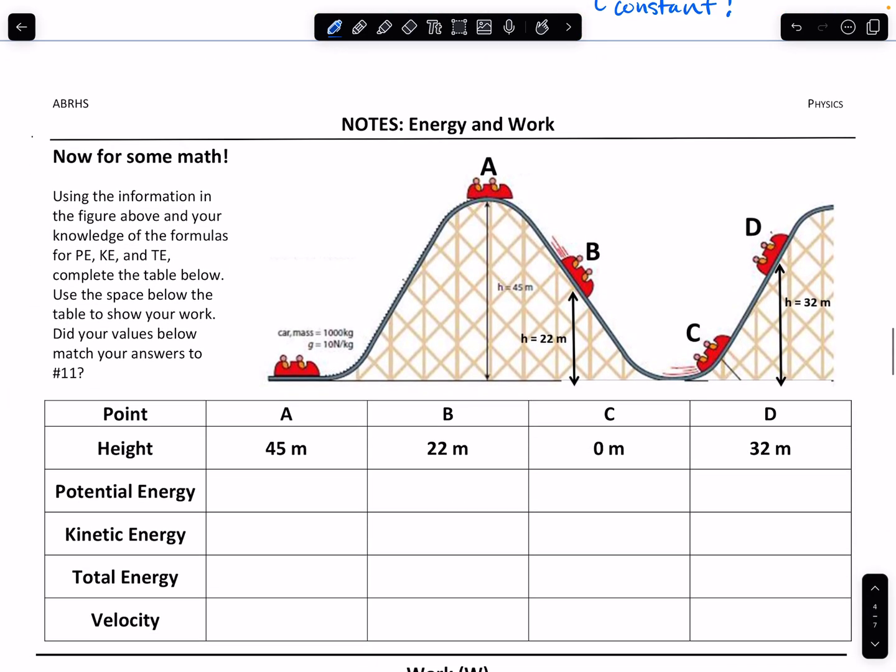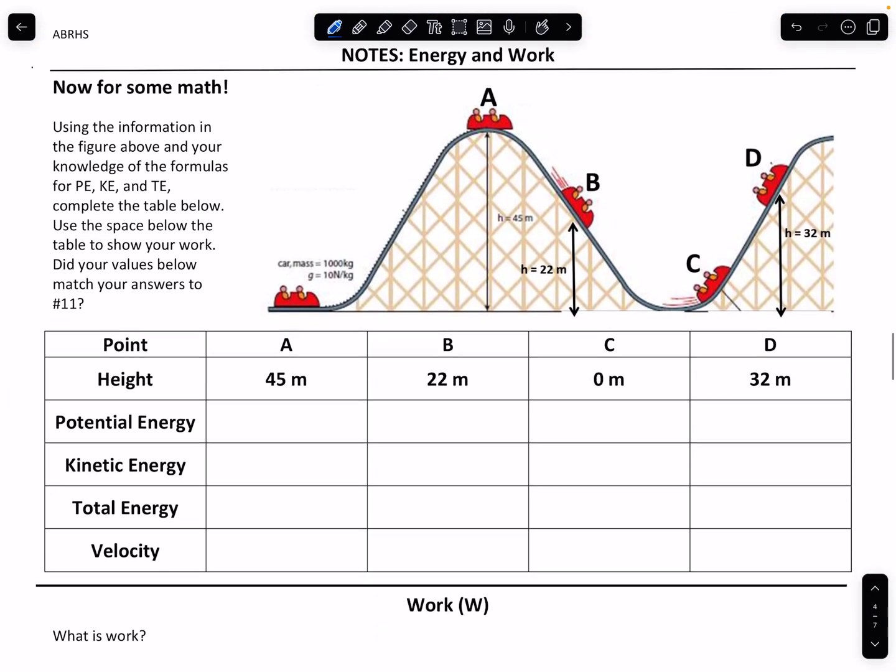Now what we're going to do is some math. We're going to use the information in the figure again, but this time we're actually going to do some calculations. All right, so as a reminder, potential energy is mass times gravity times height, and we're going to use 10 meters per second squared for our gravity value. All right, our kinetic energy formula is 1/2 mass times velocity squared.